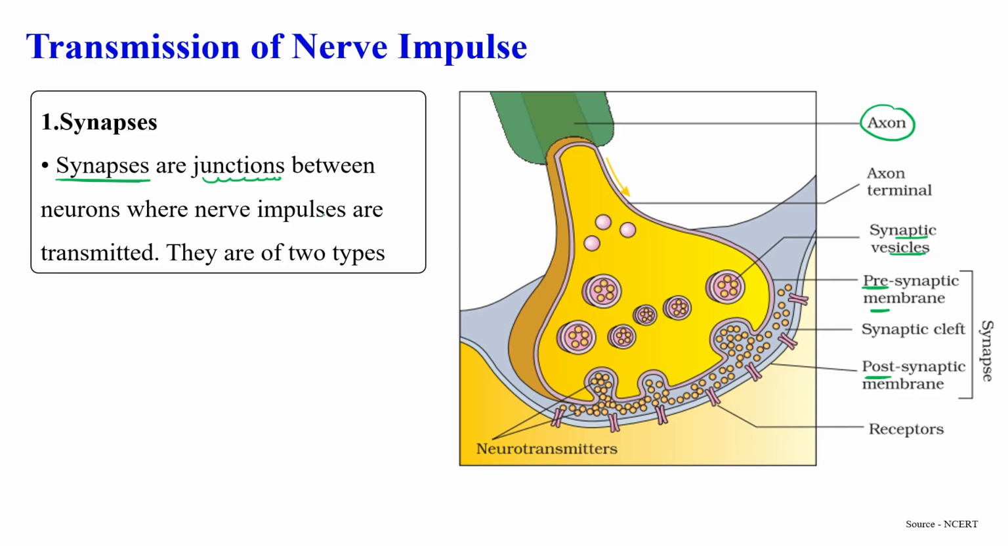Synapses are the junction between neurons, between two or more neurons, where nerve impulses are transmitted. This is the presynaptic membrane of one neuron, and this is the postsynaptic membrane of another neuron, but these are too close. So very quickly these